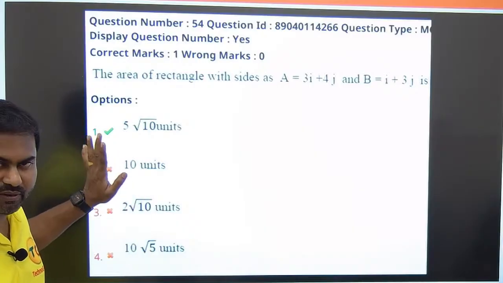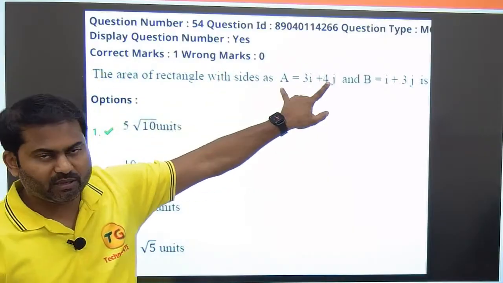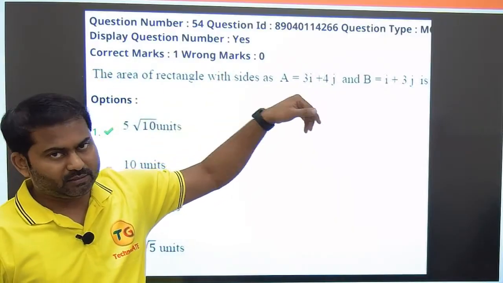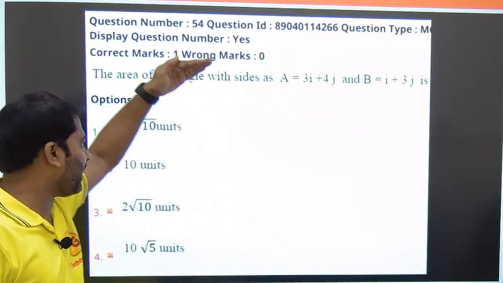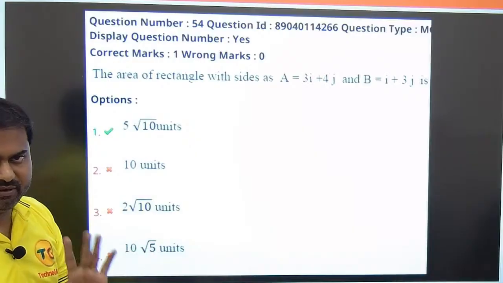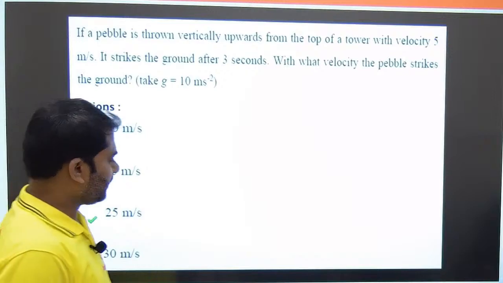So I hope you are very clear why this question is absolutely wrong. First of all, these two are not forming any rectangle, and whatever area is formed, the parallelogram's area, is not even matching with any of the options. I believe it is clear to everybody. Okay, fine. Let us proceed to the next question.